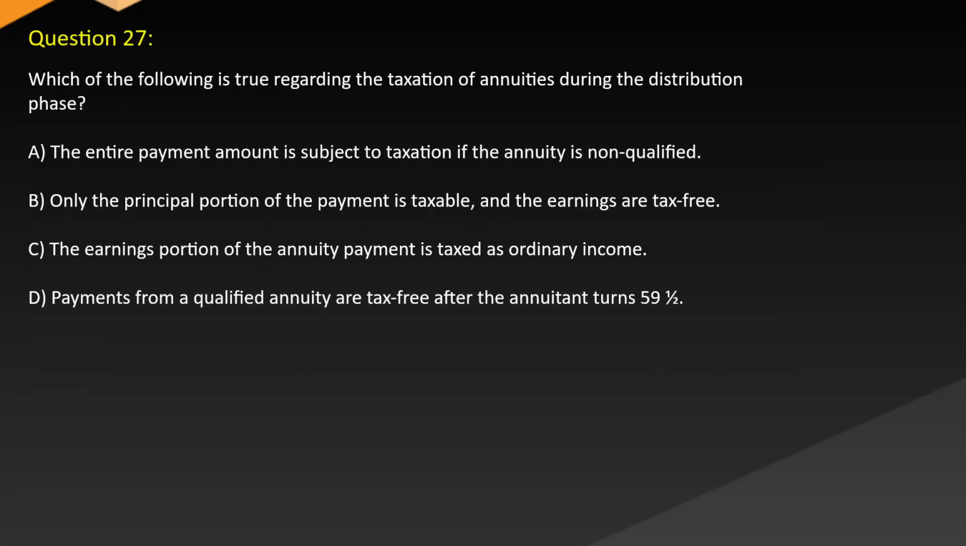Question 27. Which of the following is true regarding the taxation of annuities during the distribution phase? A. The entire payment amount is subject to taxation if the annuity is non-qualified. B. Only the principal portion of the payment is taxable and the earnings are tax-free. C. The earnings portion of the annuity payment is taxed as ordinary income. D. Payments from a qualified annuity are tax-free after the annuitant turns 59½.